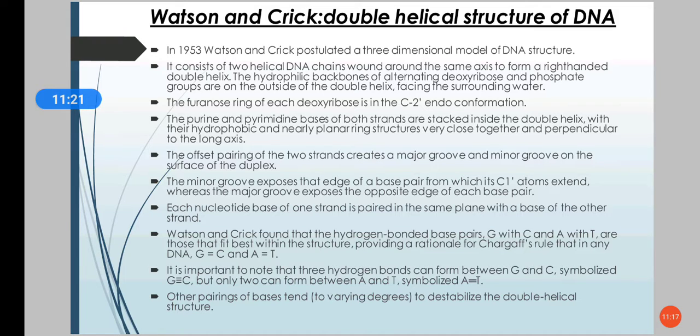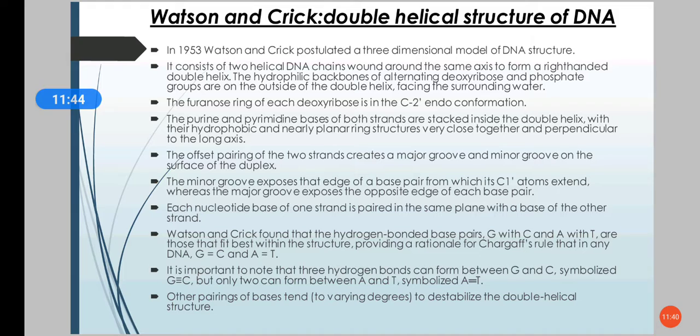The beta furanose ring is in the C2 endo conformation, and the purine and pyrimidine bases are stacked inside the helix, hydrophobic, planar ring structures, attached very close together, and also perpendicular to the long axis.